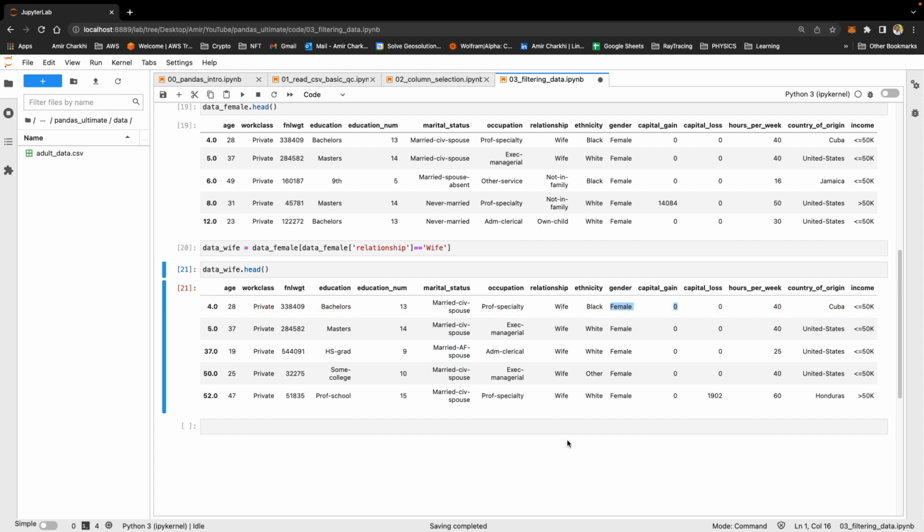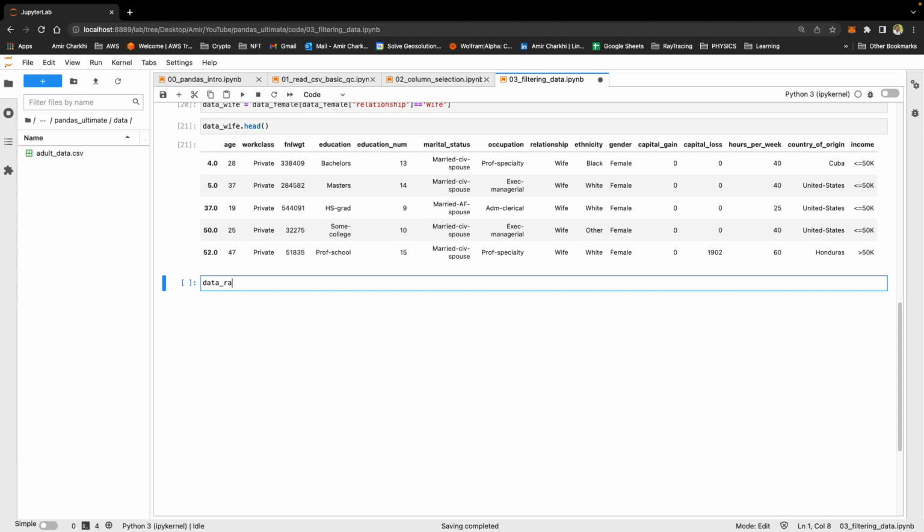If we were to do it together, so female and wife in one go, you will be looking at your data raw anyways. We know that the conditions will go into a square bracket, but given that there are two conditions, make parentheses for each of them and leave "and" between them.